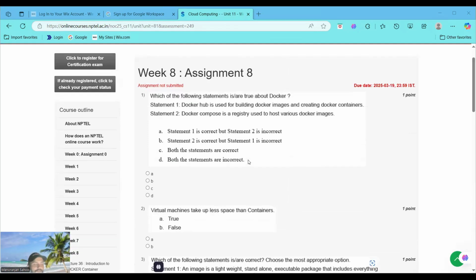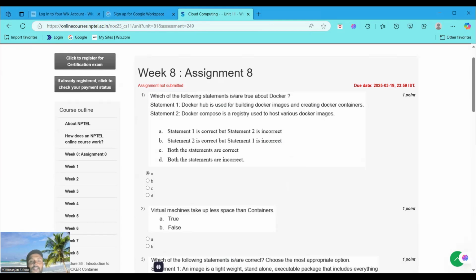The first question is, which of the following statements is or are true about Docker? The first statement is Docker Hub is used for building Docker images and creating Docker containers. The second statement is Docker Compose is a registry used to host various Docker images. You can see here the first statement, that Docker Hub is used for building Docker images and creating Docker containers, is a true statement, the correct statement, but the second one is an incorrect statement. So we choose option A.